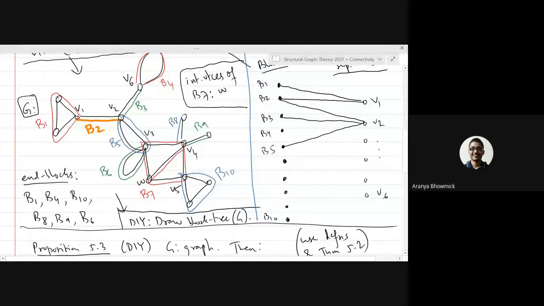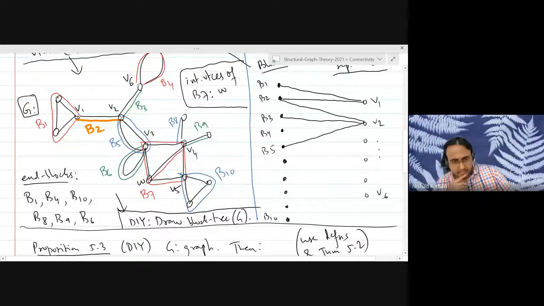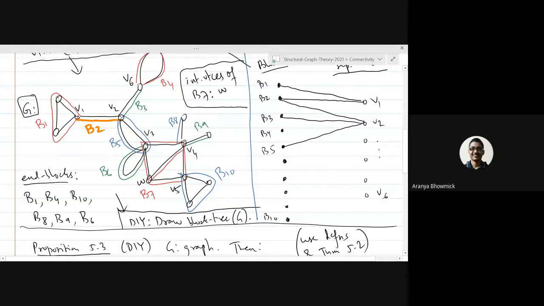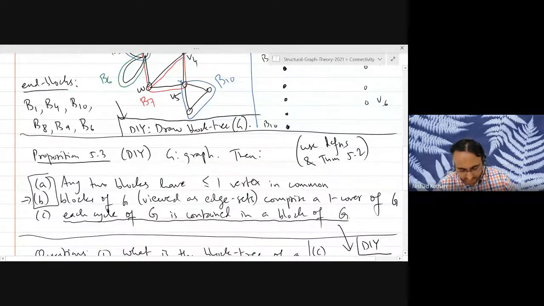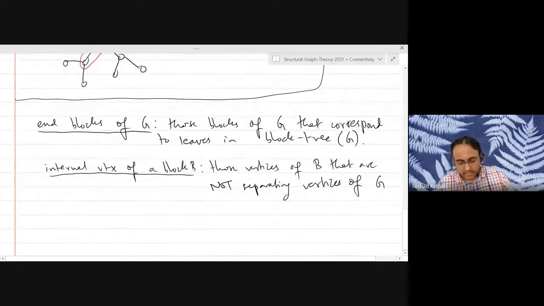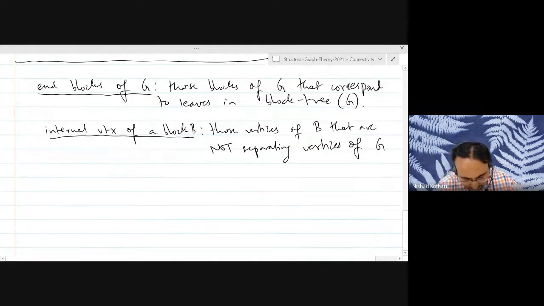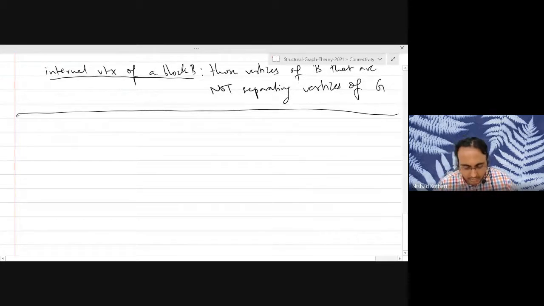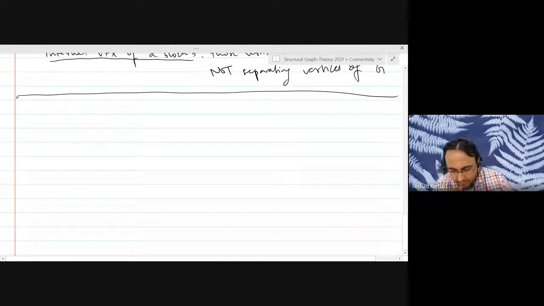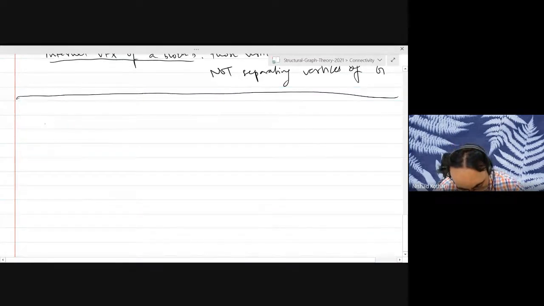So internal vertices are exactly those vertices of the block that are not separating vertices of the original graph. That's right. Good. All right. I will be putting some more do-it-yourself problems in Piazza, as I often do, which I don't have time to write down here. I just want to tell you the key takeaway of this lecture.